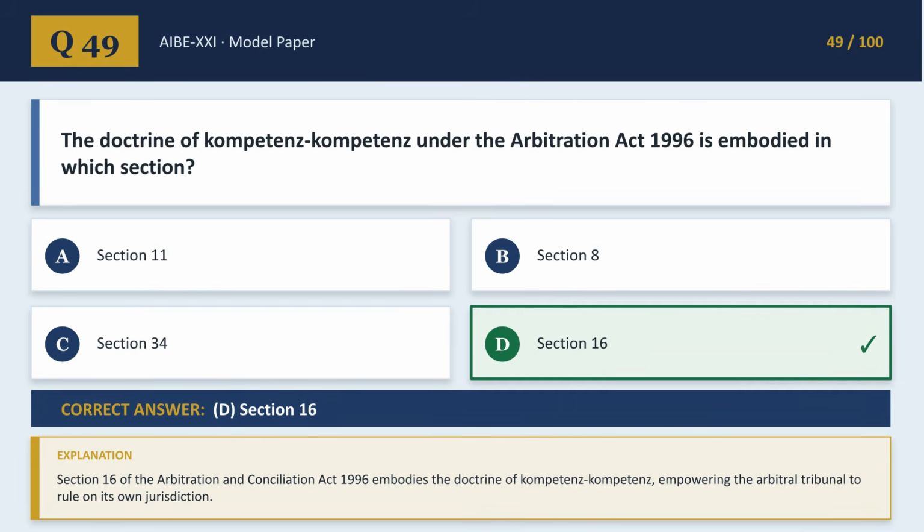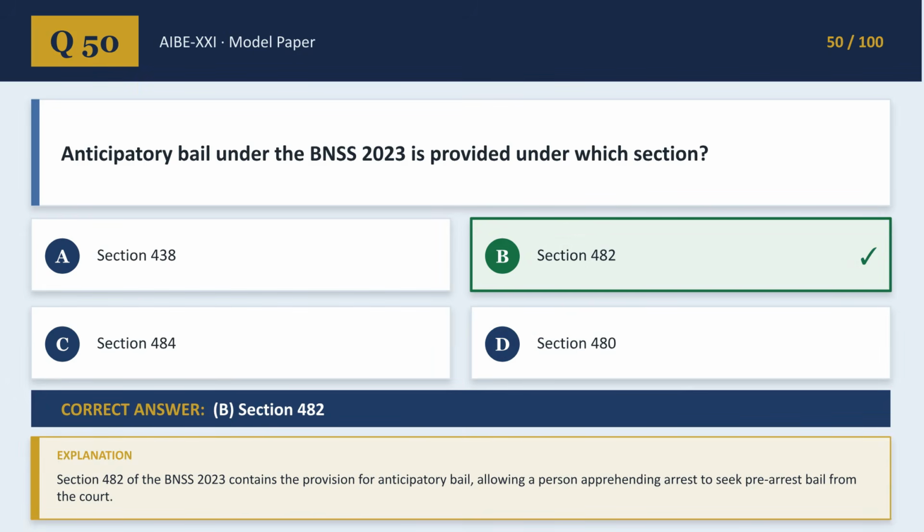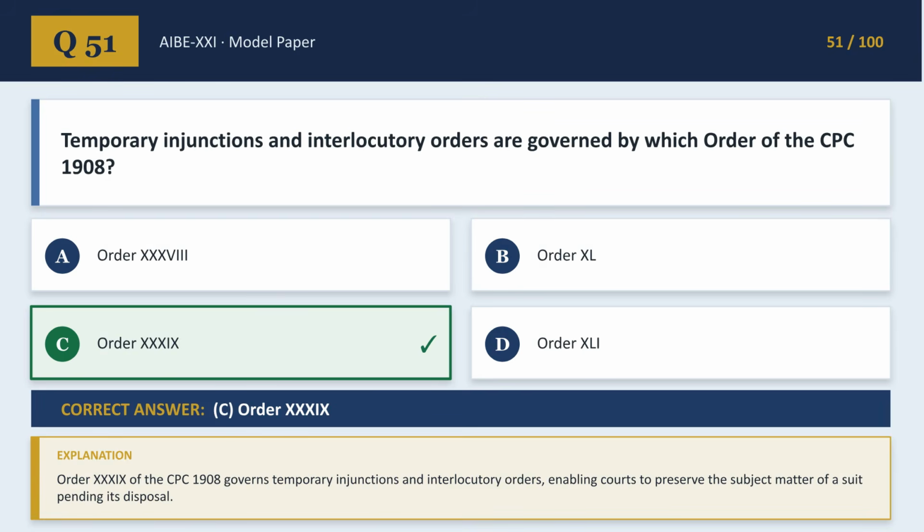This empowers the arbitral tribunal to rule on its own jurisdiction. Anticipatory bail under the BNSS 2023 is provided under Section 482. This allows a person anticipating arrest to seek pre-arrest bail from the court. Temporary injunctions and interlocutory orders are governed by Order 39 of the CPC 1908. This enables courts to preserve the subject matter of a suit pending its disposal.